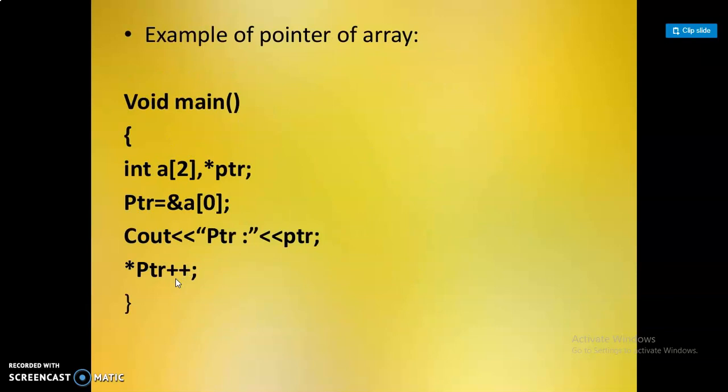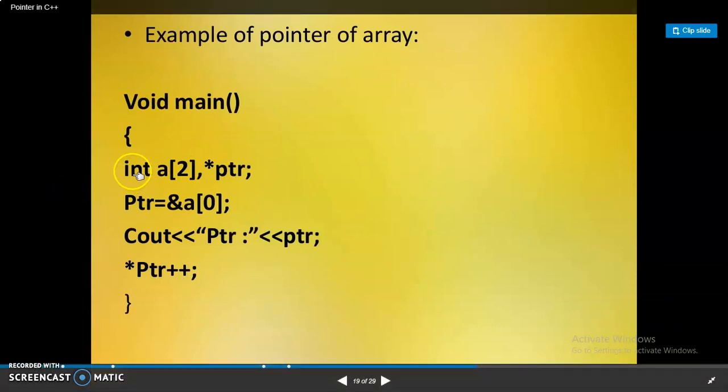The example of pointer to array here: integer is the data type, A is the variable name, and 2 is the size of the array. Here this is the pointer variable. The pointer variable holds the address of the first array element. Here if you print star p, it displays the first value. By incrementing, the two values are printed here.